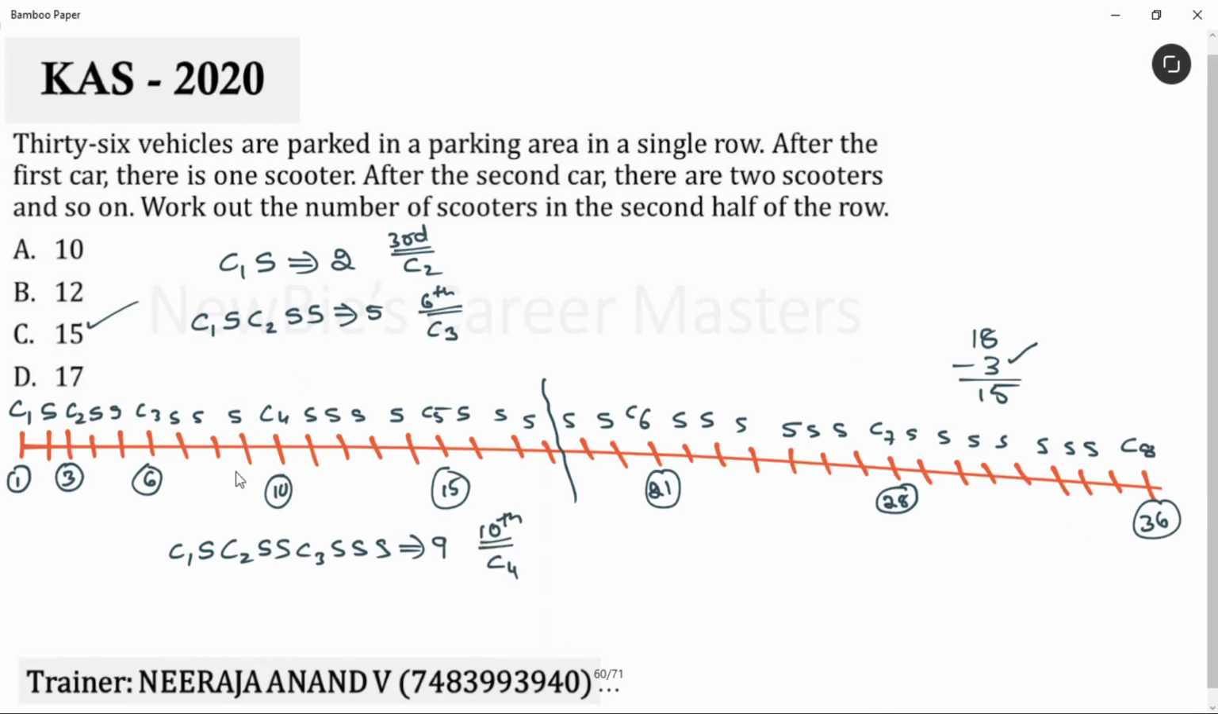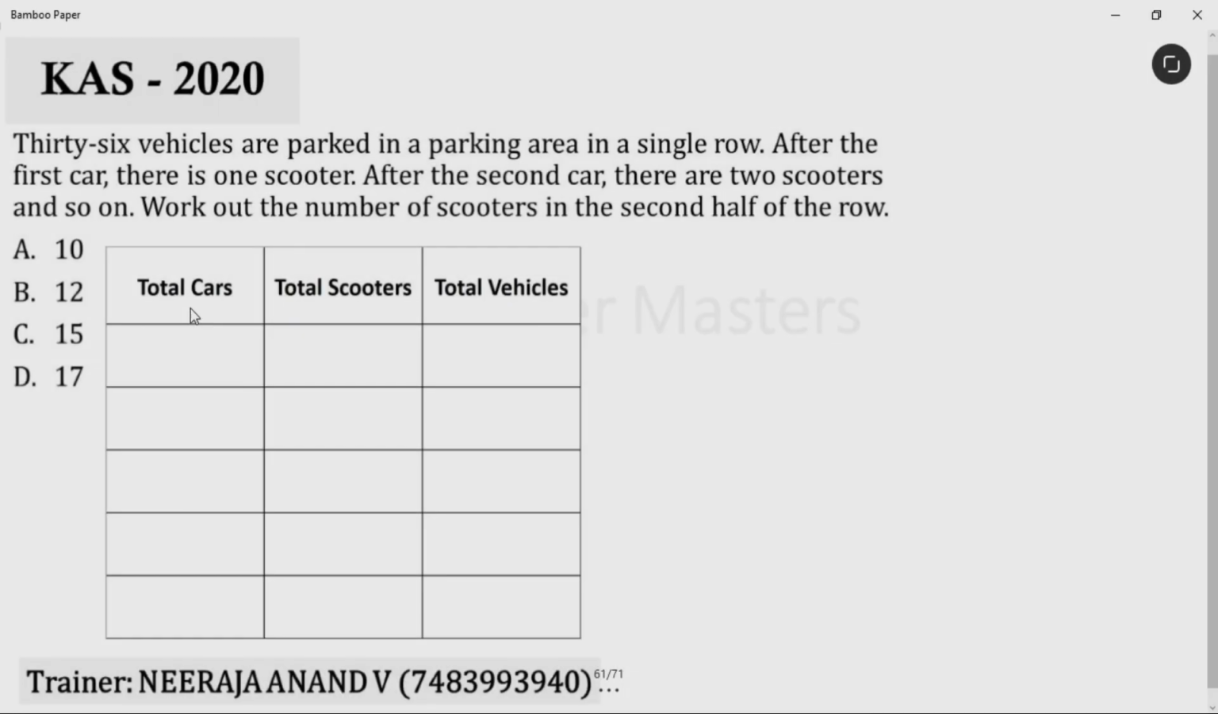Very simple. Instead of using this picturization method, you can get the same thing using equation method. Okay. Let me show you that. Let's take first car. Along with this car, one scooter should come. How many vehicles are there? 2 vehicles. That means third vehicle is car 2.